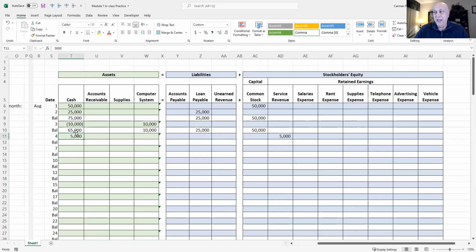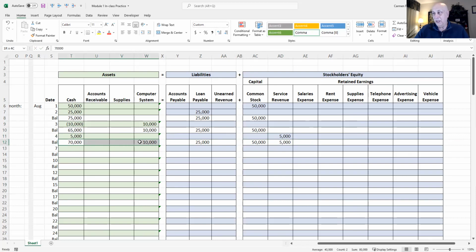So we have cash increasing by $5,000, and we have revenue increasing by $5,000. Okay, increase on the left, increase on the right. So let's total up. Now we have $70,000 of cash. He still has $10,000 of computer system. He still owes $25,000. He still has $50,000 in common stock, and now he has $5,000 in revenue.